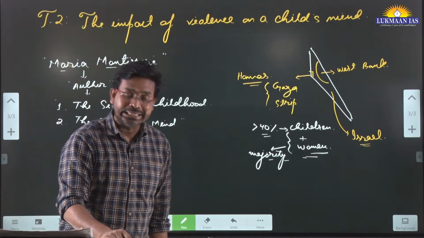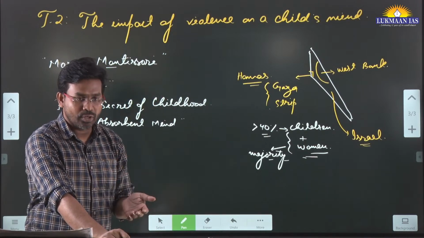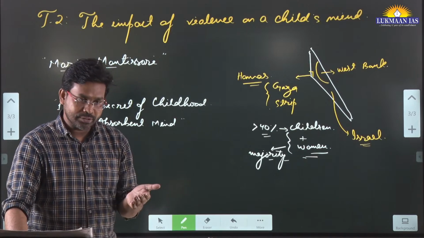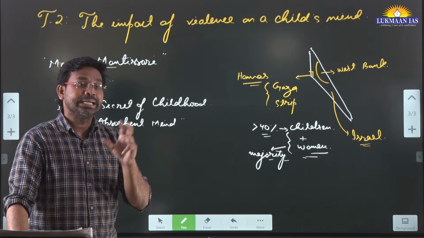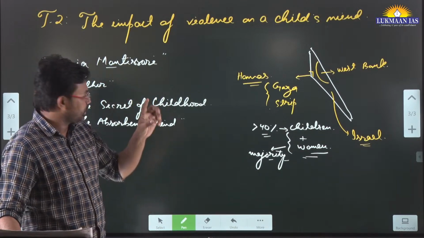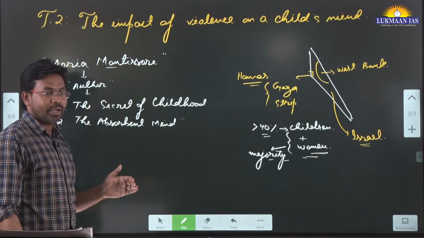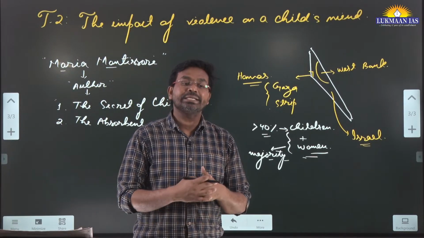She wrote these books after World War II. After the war, many people had lost their family members, their siblings. So what impact did it create on the child's mind? She has written about that through these books. They talk about a child who goes through so much violence in early childhood.